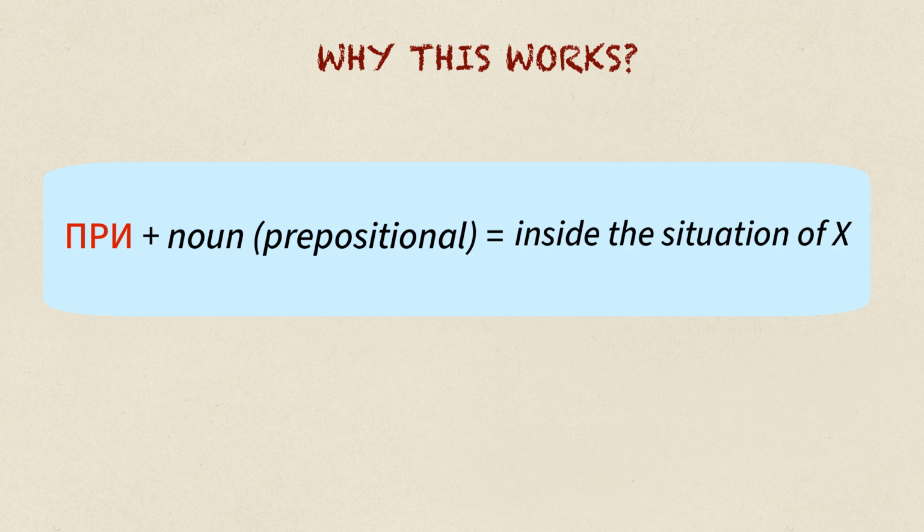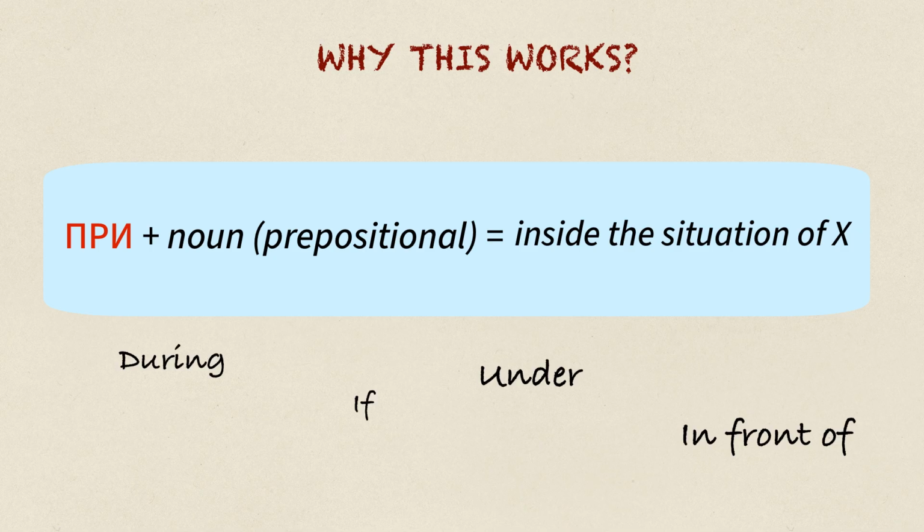Every single example follows one formula. При plus noun in prepositional: inside the situation of X. That's why English translations change: during, if, and in front of. If you remember just this, при puts you inside a situation, you will never be confused again.